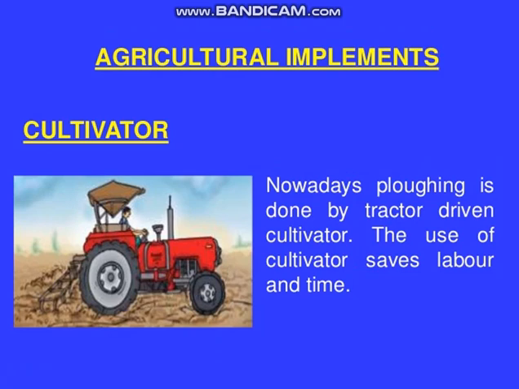Cultivator. Nowadays, ploughing is done by a tractor-driven cultivator. The use of a cultivator saves labor and time. Now, these are the various implements which we use for preparation of the soil, or we can say the ploughing of the soil. Now, why is ploughing required? What are the different advantages of ploughing?